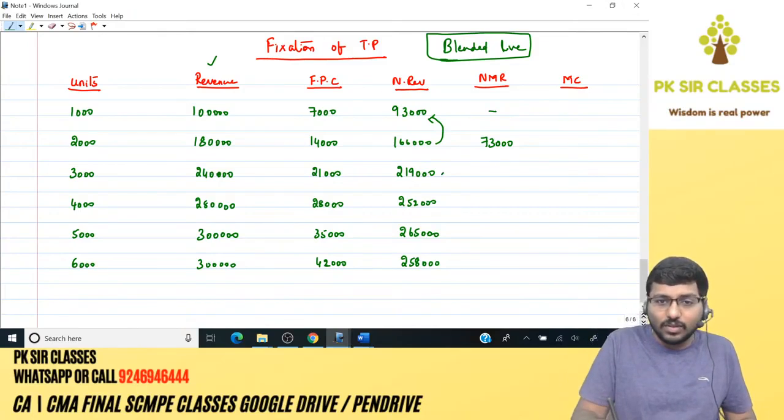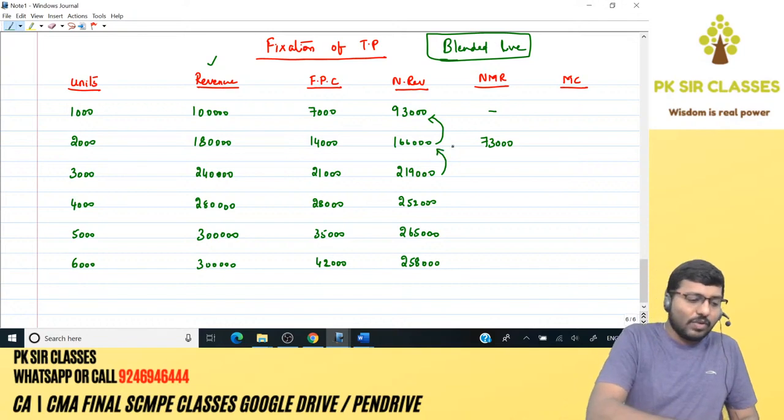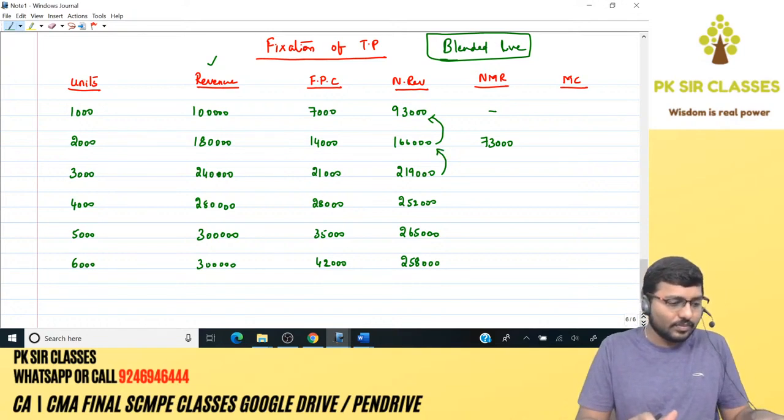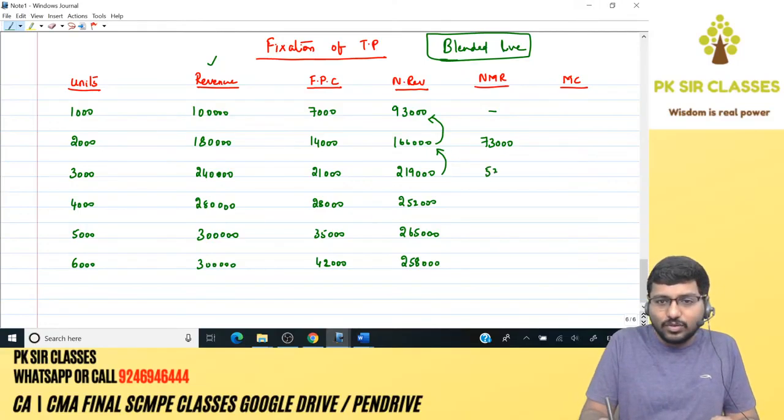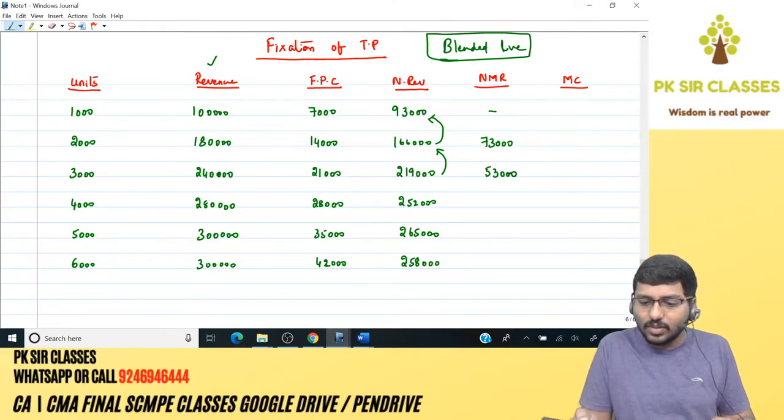Next, 2 lakh 19 minus 1 lakh 66,000. It is 53,000. Okay.